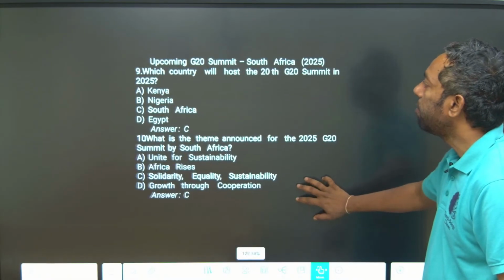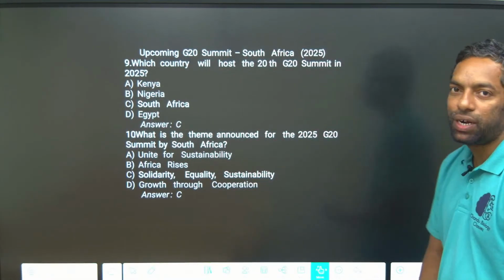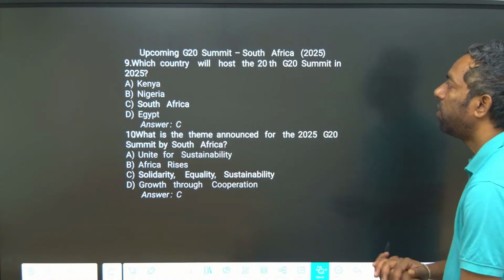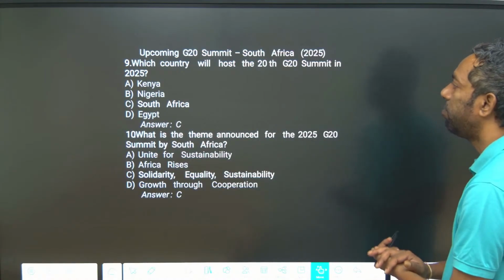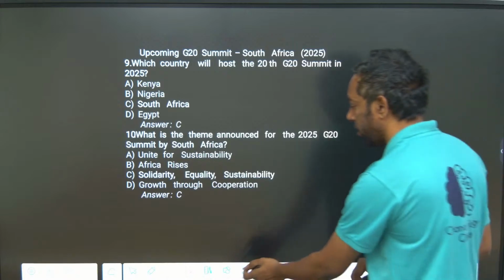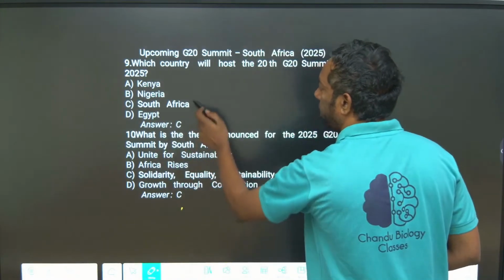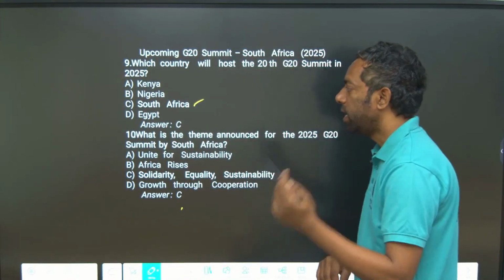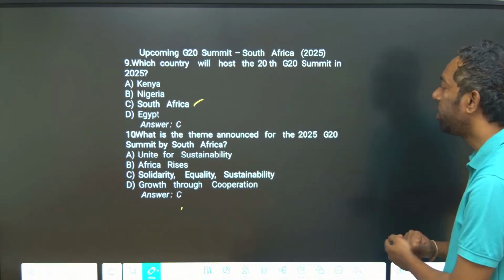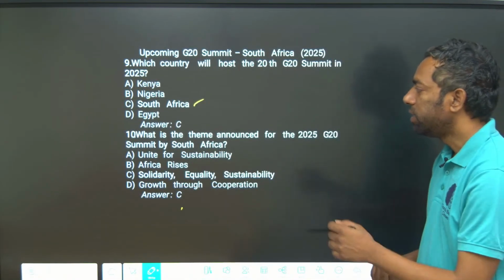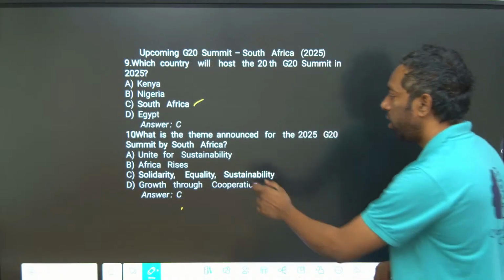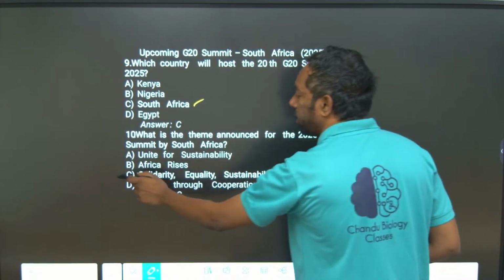Upcoming G20 summit, South Africa 2025. Which country will host the summit in 2025? South Africa, obviously. What is the theme announced for South Africa's G20 in 2025? Solidarity, equality and sustainability.